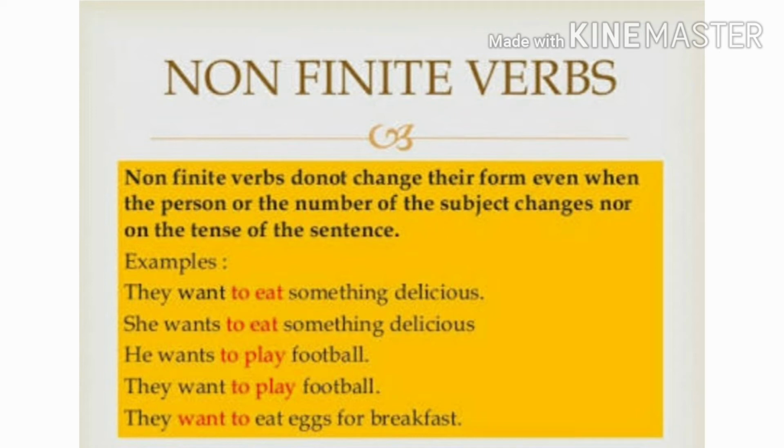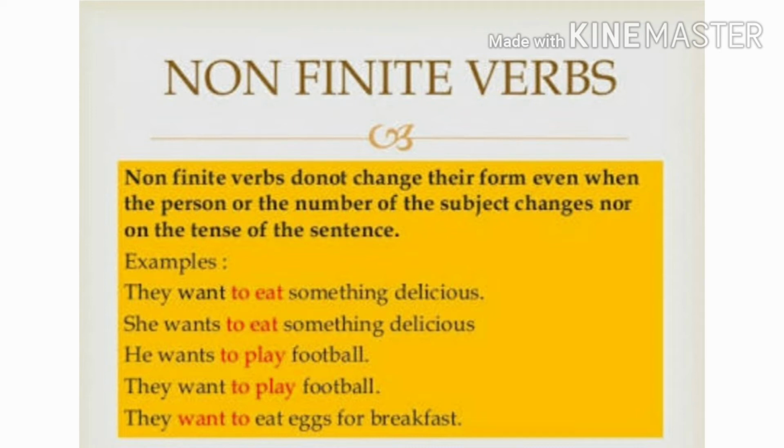In these sentences, there are two verbs. First, want; second, to eat. Look at the examples. In these sentences, to eat is the same in all the sentences. We have changed the subject and we have also changed the tense. Want is changed according to the subject.